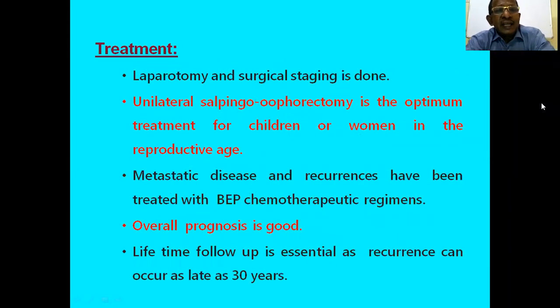Then treatment is laparotomy and surgical staging should be done, and unilateral salpingo-oophorectomy is the treatment of choice.